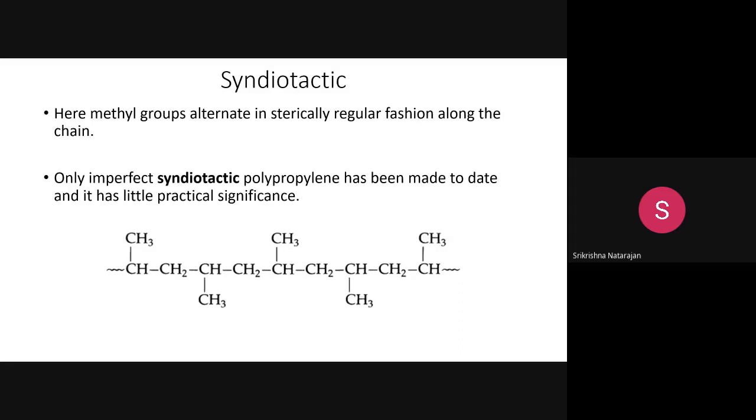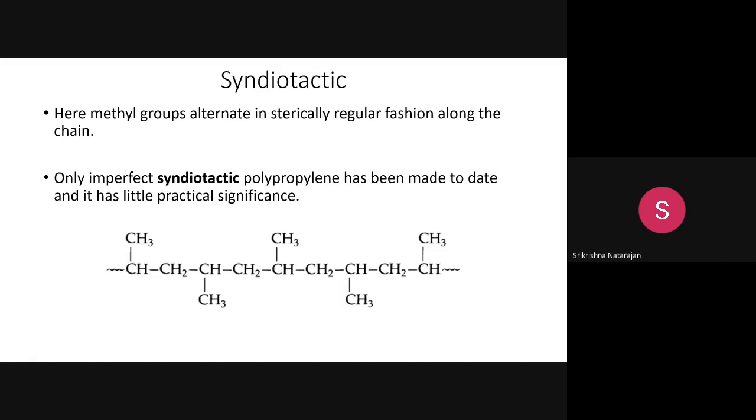Then next is the syndiotactic. Here you can see the methyl groups that are present are in an alternating manner. At the top you can see one methyl group is there, and at the bottom there is a methyl group, and again at the top there is a methyl group, so it is alternating in a regular fashion, but still it is not the perfect type of polymeric system that is expected. So it is not a stereo regular type of polymer. So that also did not achieve practical significance.